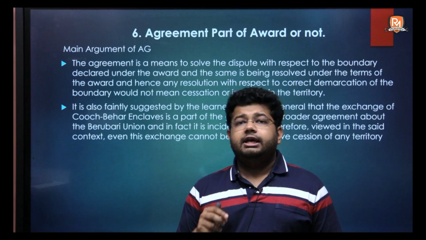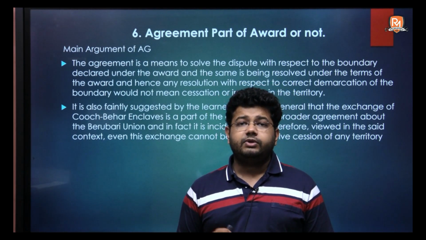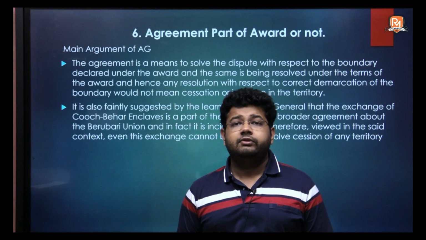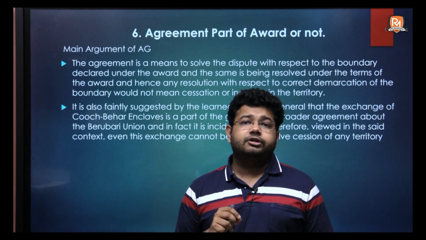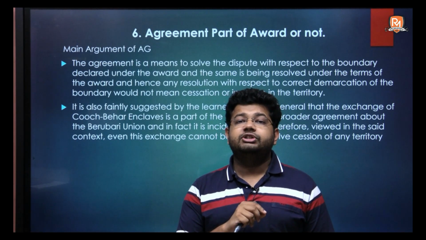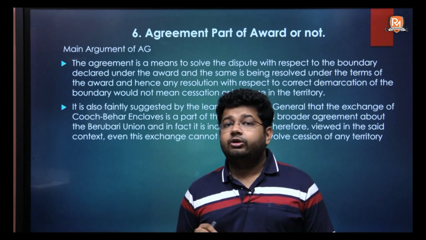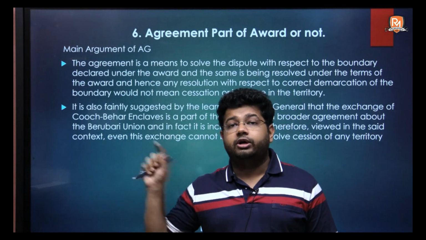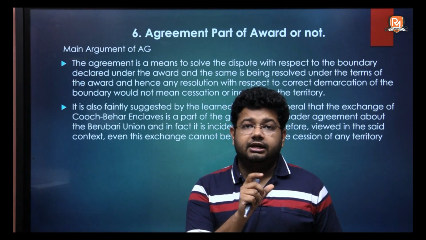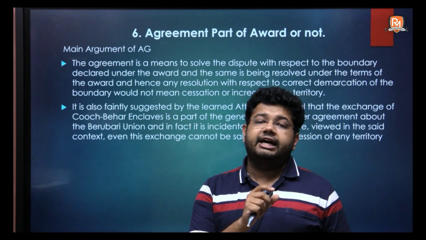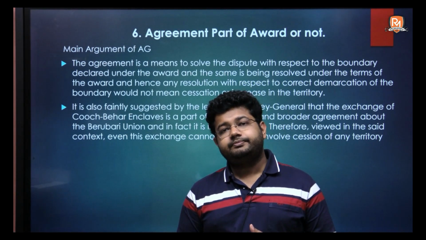During the proceedings of Berubari Union, the Attorney General of India first contended that no law was needed to implement this very agreement, as this agreement formed part of the award, the Boundary Commission's award, which was the main award that was to decide between the territories of India and Pakistan.